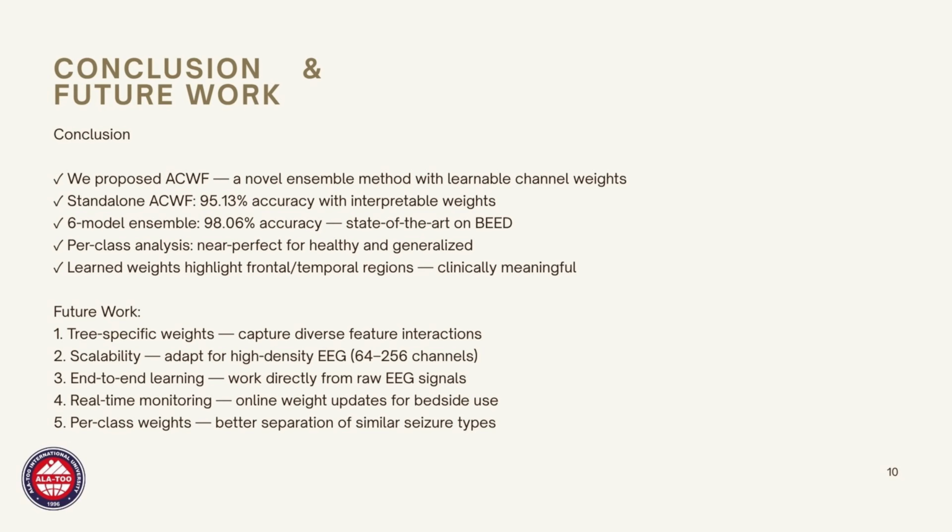Looking forward, there are several directions we want to explore. First, allowing each tree to maintain its own weight vector instead of a global one. This could capture more diverse feature interactions. Second, scaling our method to high-density EEG systems with 64 to 256 channels. Third, integrating ACWF with deep learning to work directly from raw EEG signals, eliminating the need for manual feature engineering.